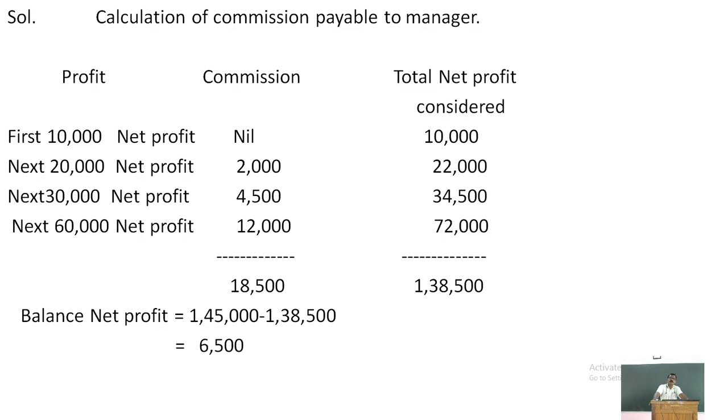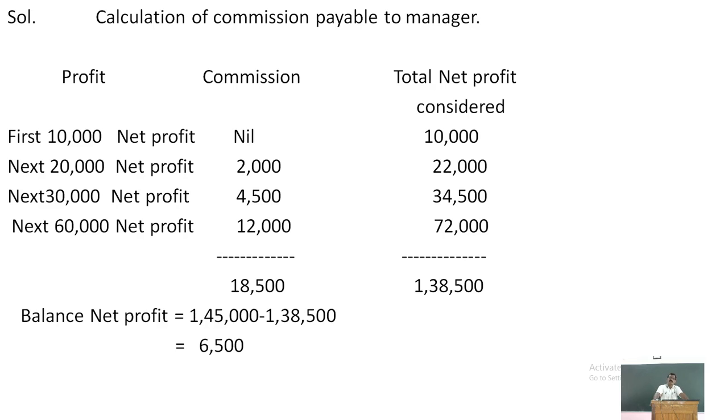On the next 20,000 net profit, commission is 10%. 10% means 2,000 is the commission, but the total net profit considered before charging commission is 22,000, isn't it? After charging commission, the net profit is 20,000. Before charging commission, net profit is 22,000, right?